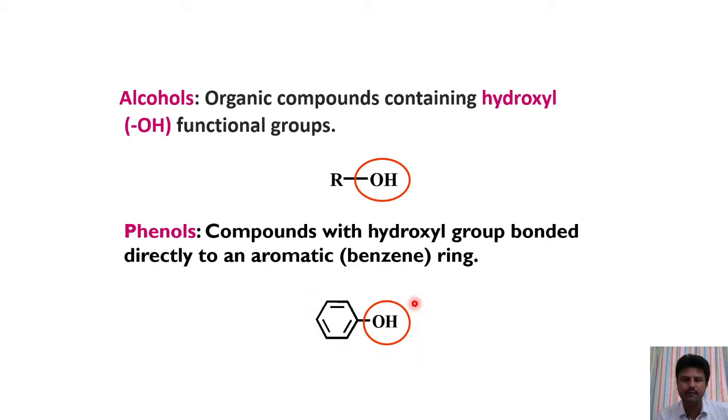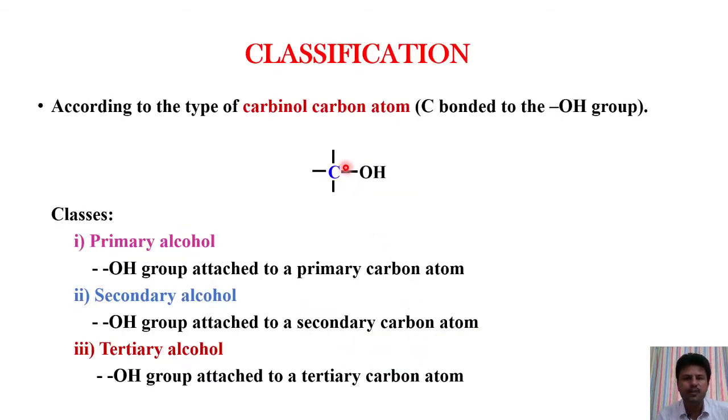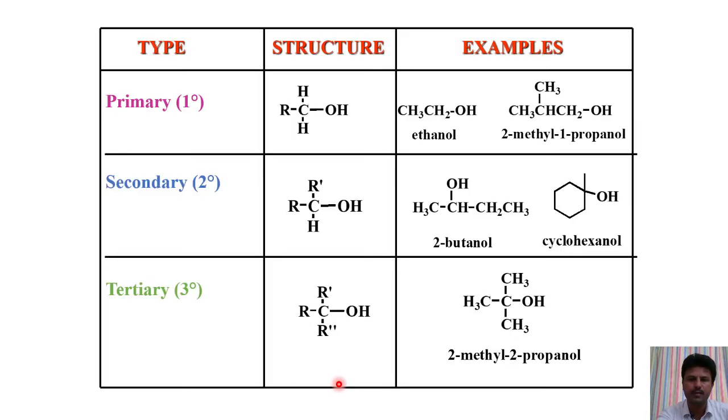This is phenol. Coming to classification, based on the carbon atom to which the hydroxyl group is directly bonded, hydroxy compounds are classified into three categories. One is primary alcohol, the second one is secondary alcohol, and the third is tertiary alcohol. In primary alcohols, the OH group is directly bonded to a primary carbon. In secondary alcohols, the OH group is directly bonded to a secondary carbon. In tertiary alcohols, the OH group is directly attached to a tertiary carbon atom.